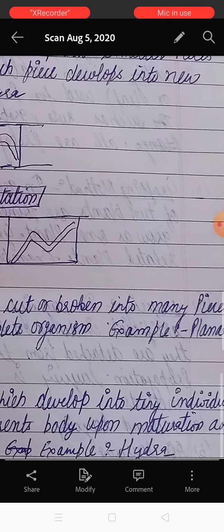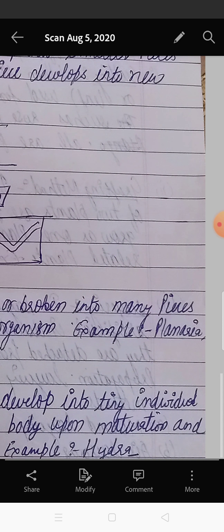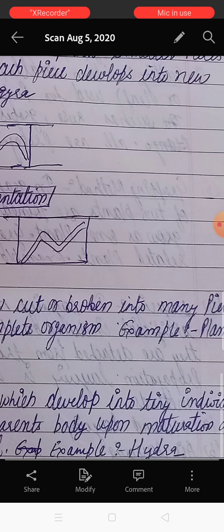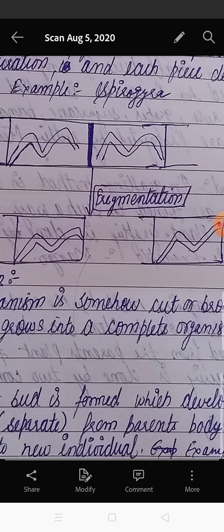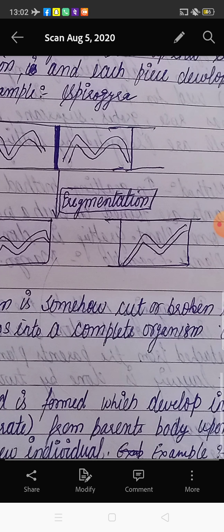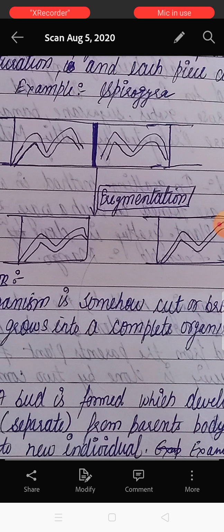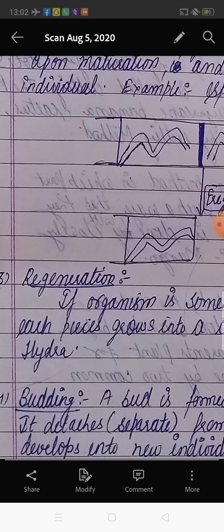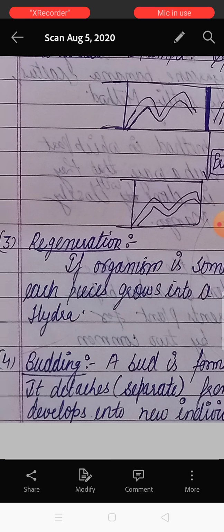Any part of the planaria body can be broken into many pieces, and each piece grows into a complete organism, meaning the part that is cut regenerates again from the body of planaria. So this is a very important type of asexual mode of reproduction.